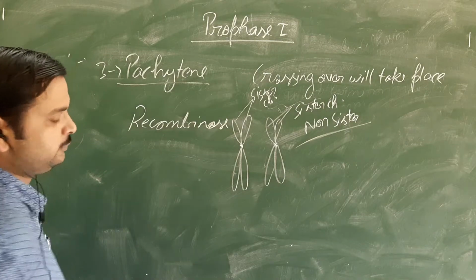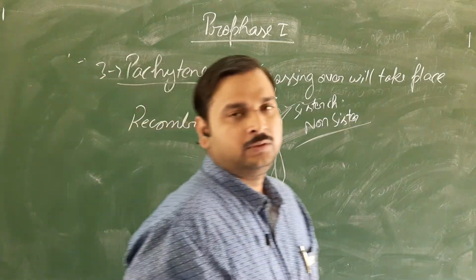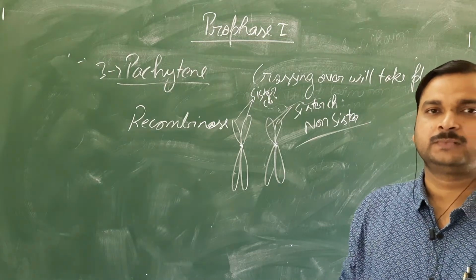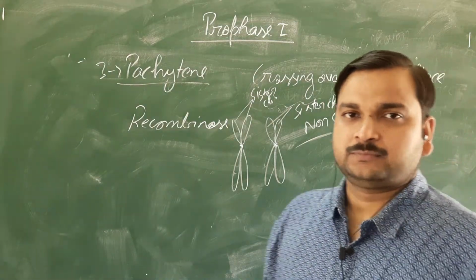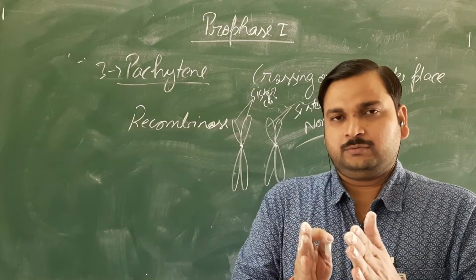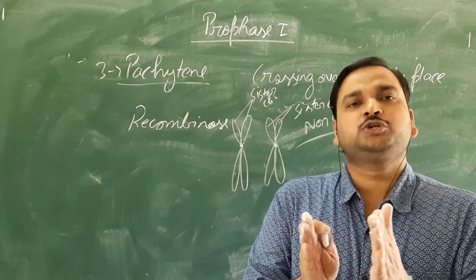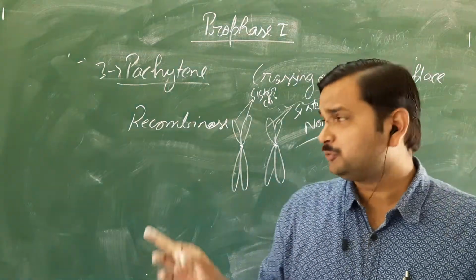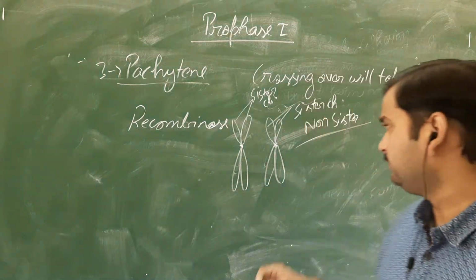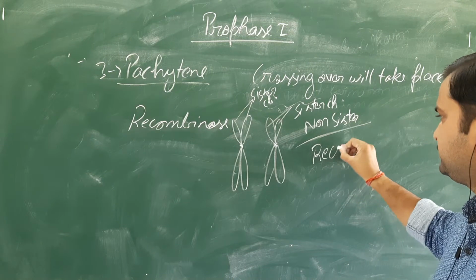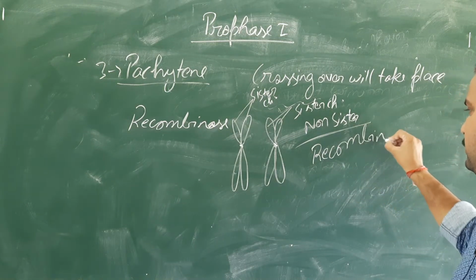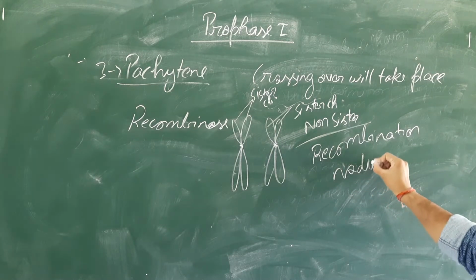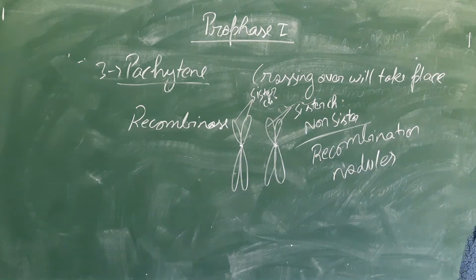That is called as recombinase. Now what happened? When these crossing over have taken place, and when you are going to observe the chromosome during this stage, you will observe recombination nodules. What is this recombination nodules?